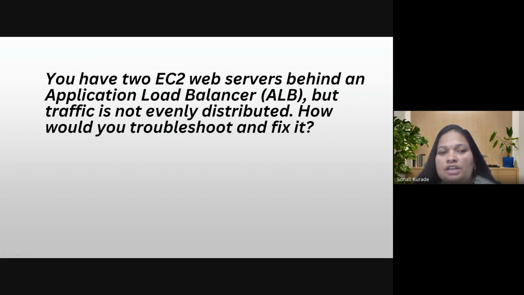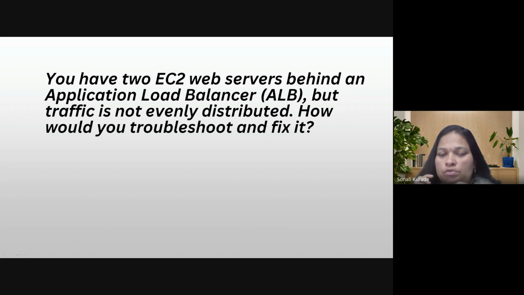Suppose you have two EC2 instances in our web server, and for that you have configured an application load balancer. But the scenario happening is your traffic is going to only one instance, not two. It means your traffic is not being divided equally.